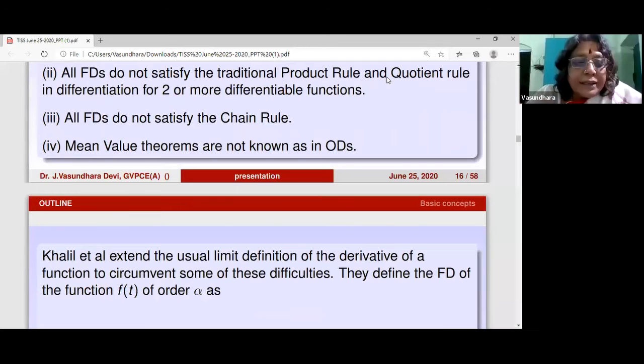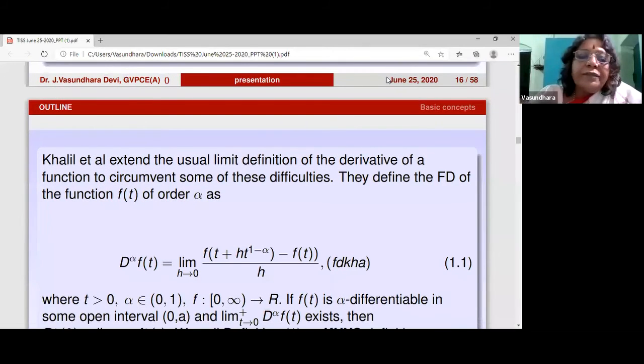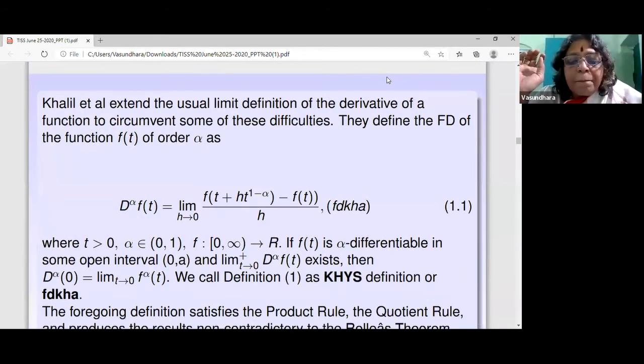Then, as we remember, there are people in search of finding the similarity, and Dr. Khalil and his group defined this derivative, which is a fractional derivative of some type. And this satisfies the product rule, quotient rule, Rolle's theorem, etc. Now, what they did, in place of f of t plus h, they replaced it by f of t plus h t to the 1 minus alpha.